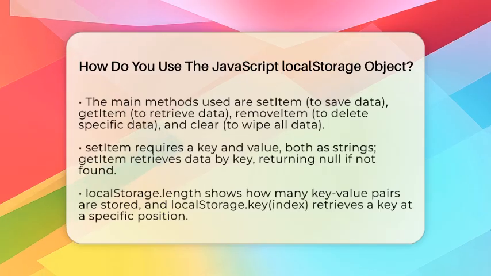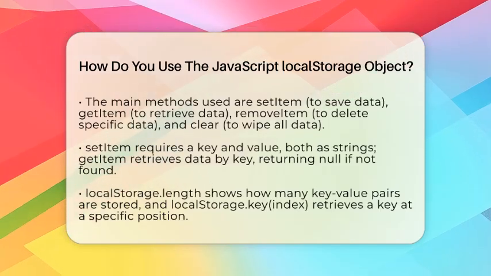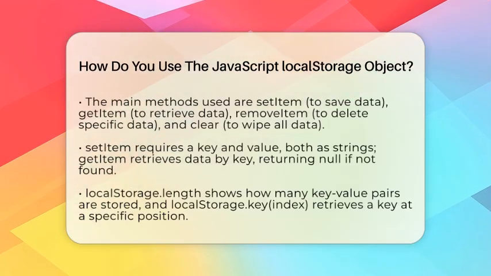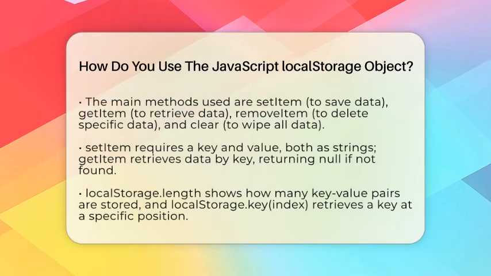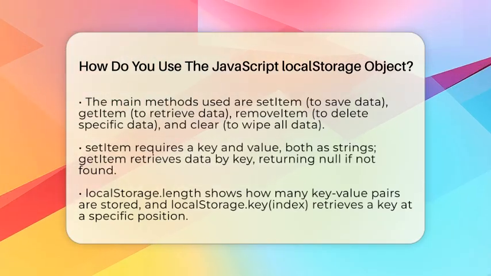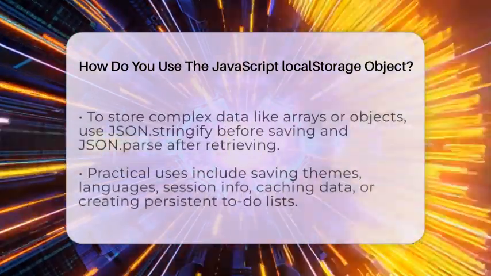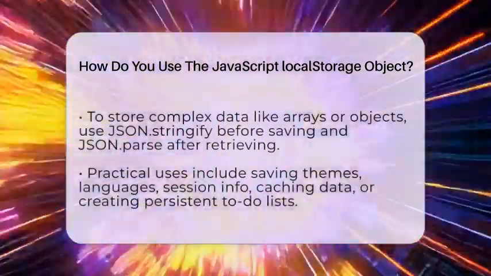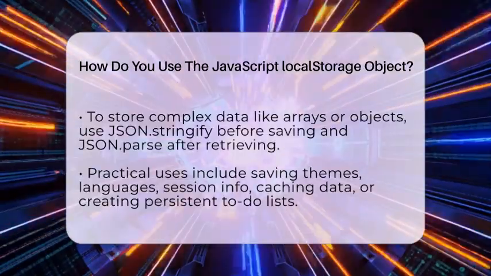You can also check how many items are stored by looking at localStorage.length. It tells you the number of key-value pairs. To get a key at a specific position, you use localStorage.key with an index. For example, localStorage.key(0) gives you the first key stored.